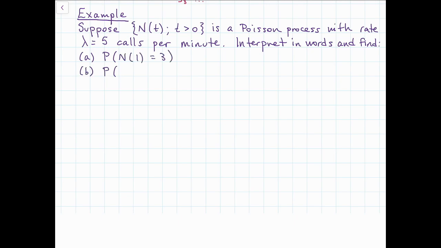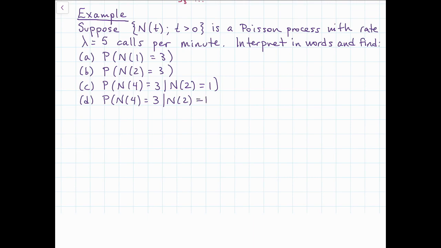P(N(1) = 3), P(N(2) = 3), P(N(4) = 3 given N(2) = 1), P(N(4) = 3 given N(2) = 1 and N(1) = 0). And finally, we're skipping E, we'll save that for the next video, P(T1 is greater than 1/3). Give that a try before you keep watching the video. See if you can write down what these mean and also calculate those values using what you know about the Poisson process.